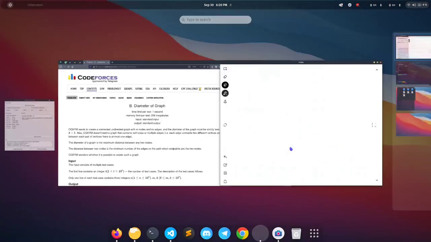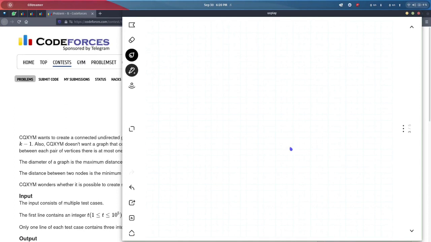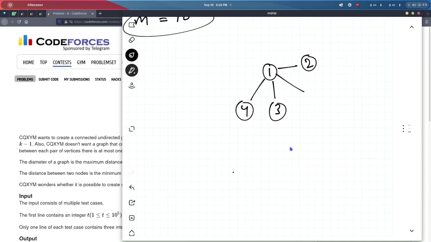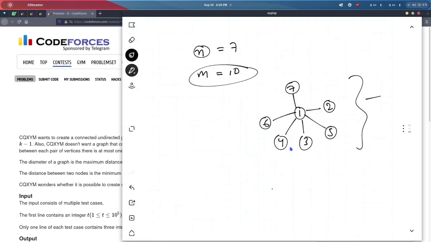So whenever I have a connected graph, I can make sure that my diameter is not greater than 2 always. Because see, for example, if I have n equals 7, my m must be greater than or equal to n minus 1. Let me assume m is equal to 10. So I can make at most 10 edges. Let me make now 7 nodes. I will connect all the nodes of the graph like this. I will connect 1 to 2, 1 to 3, 4, 5, 6, 7. So I have used 6 edges here.